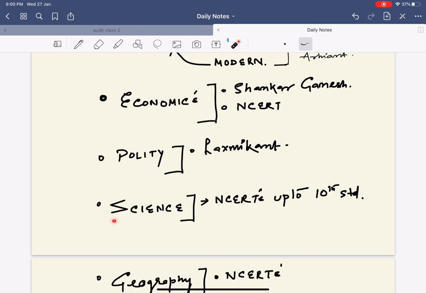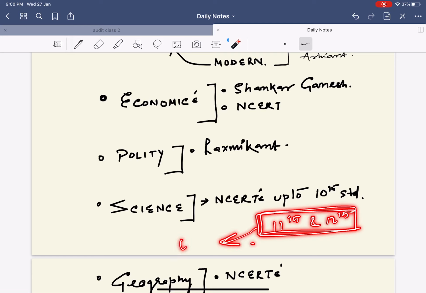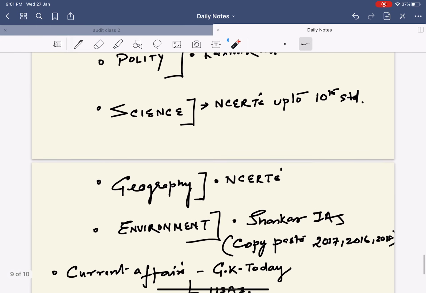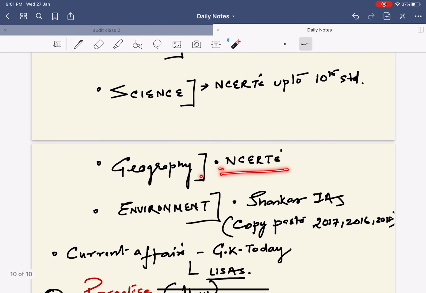Next, let's look into the science aspect. See, in this case I would say read basic NCERT only up to the 10th standard. Do not cover NCERT of the 11th and 12th standards. If you're covering 11th and 12th standard NCERT, so far so good, they will only be helpful for your UPSC, not for OPSC. Next, with respect to geography, again I would suggest kindly read NCERTs.